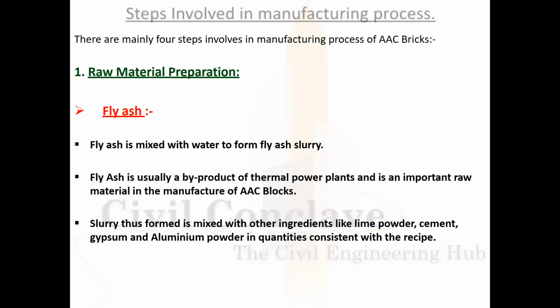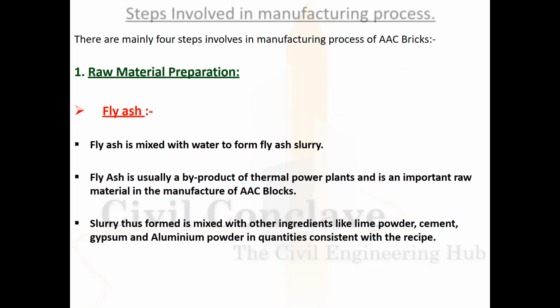Steps involved in the manufacturing process. Raw material preparation. Fly ash. First, the fly ash is mixed with water to form a fly ash slurry. Generally, fly ash is a byproduct in thermal stations, which is a major component in manufacturing the AAC block.